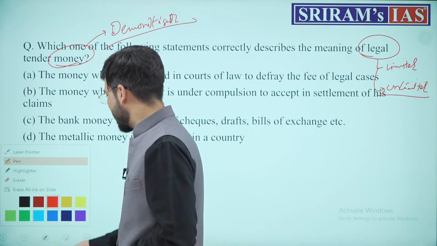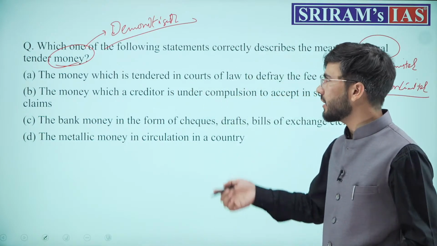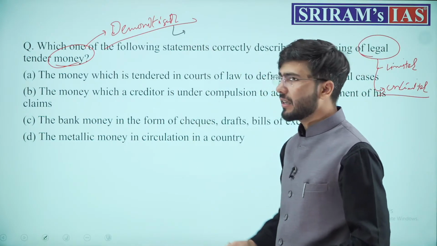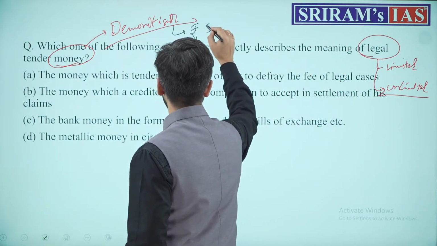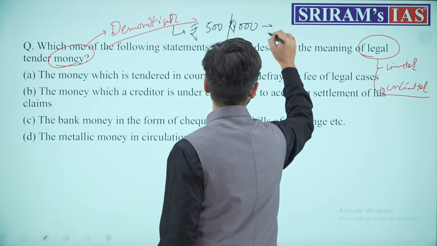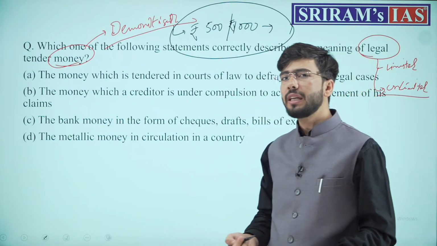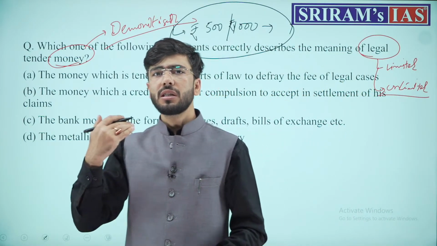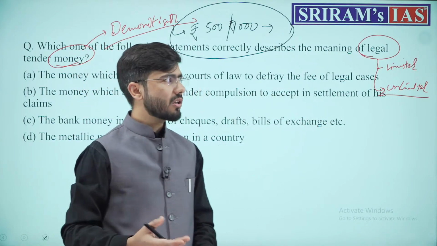While we were seeing the effects of demonetization, this decision was taken and it was said that the rupee 500 and 1000 notes shall not hold the value of legal tender money post the November decision of 2016.